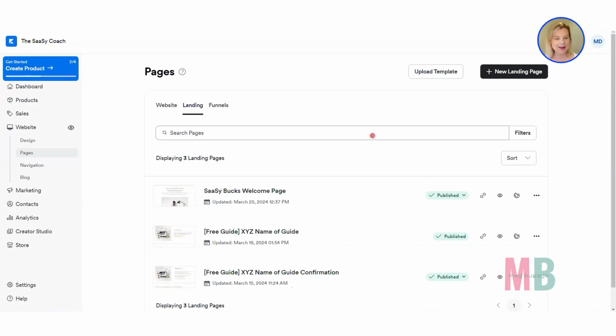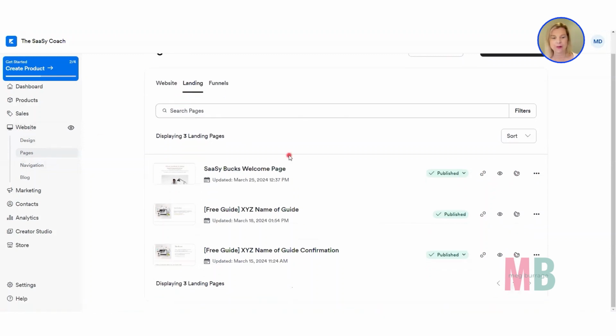All right, so here we are back inside of my demo account, and we're over here under the website area in pages, on the landing tab. Now you can see here that we already had 3 pages in this account. We had that first page we created right at the beginning, like a coming soon page for your website, could also be a freebie. The confirmation page that goes with it. Then later we created a welcome page that we want people to see after they buy our product, the course, the membership, whatever offer it is that you are working on.